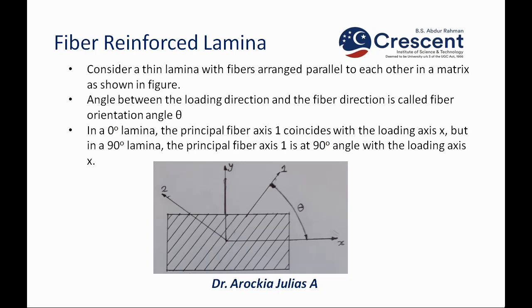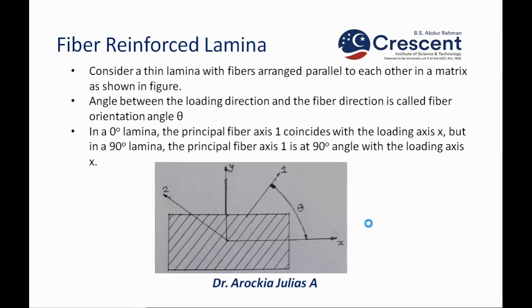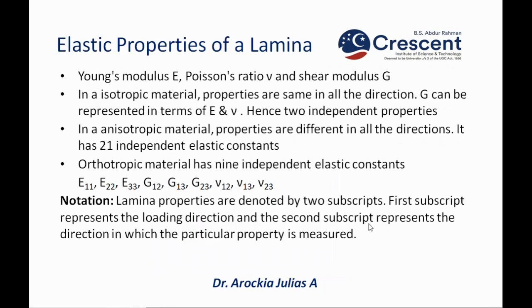So, we take this angle theta, which is nothing but the angle between the loading direction x and the fiber direction 1. In a 0° lamina the principal fiber axis 1 coincides with the loading axis x, but in a 90° lamina the principal fiber axis 1 is at 90° angle with the loading axis. This is the basic about a lamina. Hope you understood what is a simple lamina. This is two dimensional. Let us go to the next one.